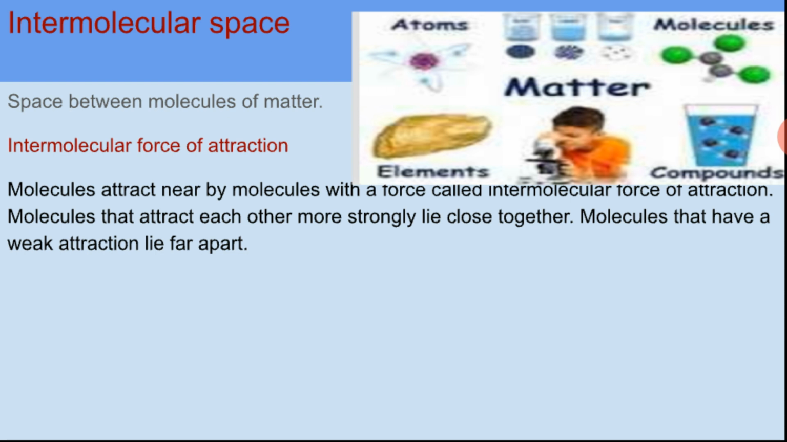Molecules that attract each other strongly lie close together. Molecules that have a weak attraction lie far apart. So the molecules that are attracting each other strongly are close, but some molecules are weak, so they are far apart.